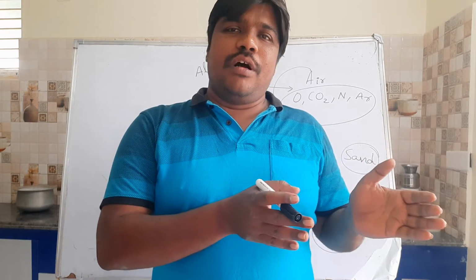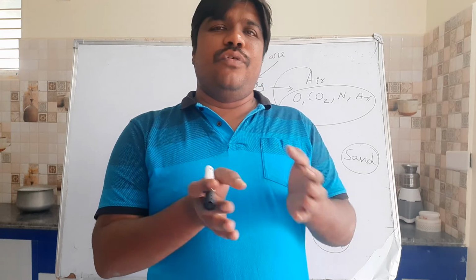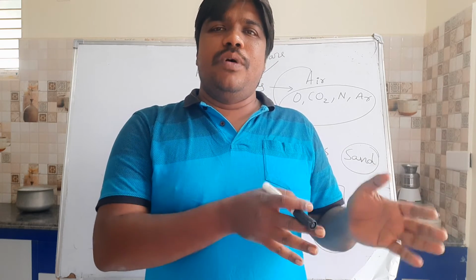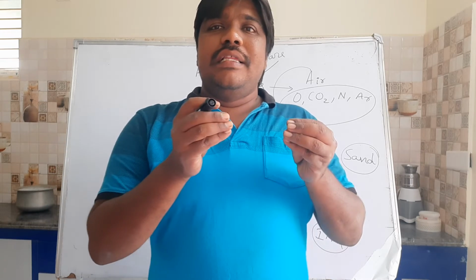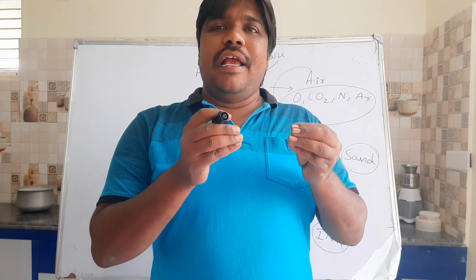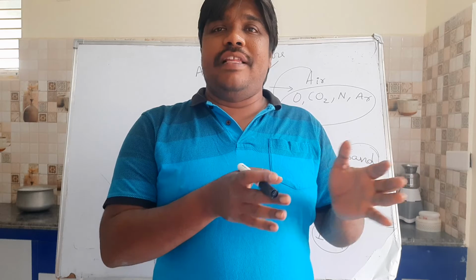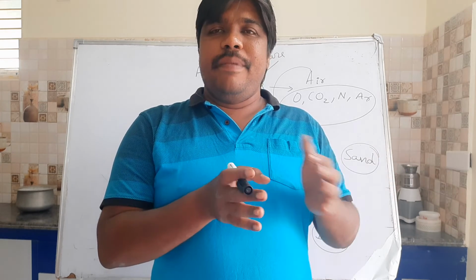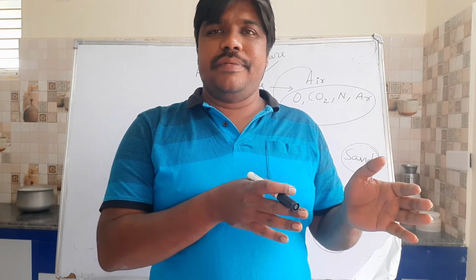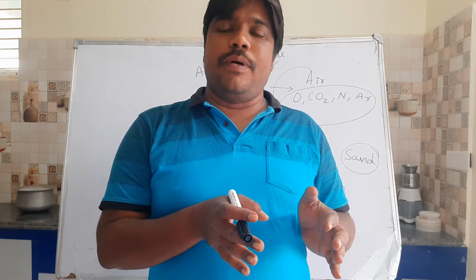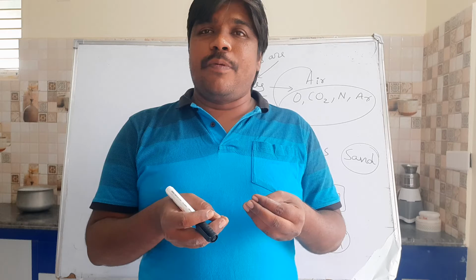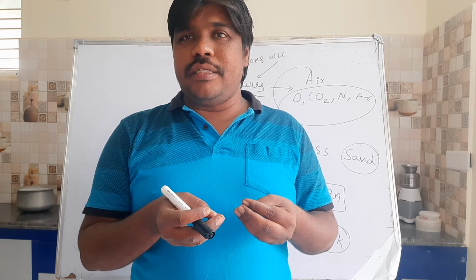Then we come to the compounds. These compounds are made up of two or more elements. The next point you have to memorize is that compounds maintain a fixed ratio by mass of the elements. Fixed proportions are there. And what is another point you have to memorize about compounds, students?